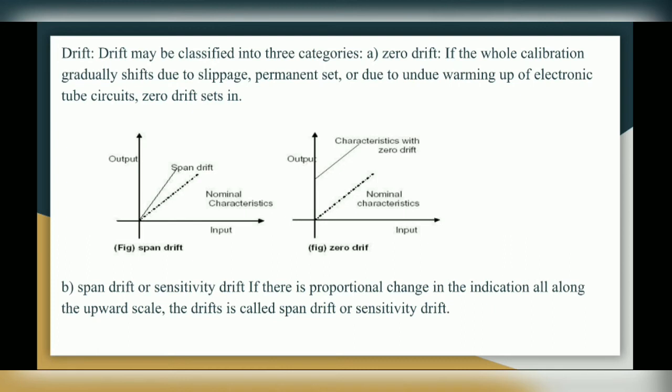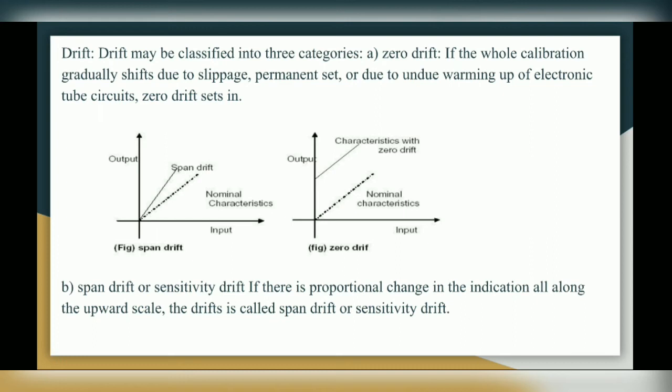Next one is drift. Drift may be classified into 3 categories. First one is zero drift, next is span drift, and another is zonal drift. So zero drift. If the whole calibration gradually shifts due to slippage, permanent set, or due to undue warming up of electronic tube circuits, zero drift sets in. So in this figure you can see zero drift characteristics.